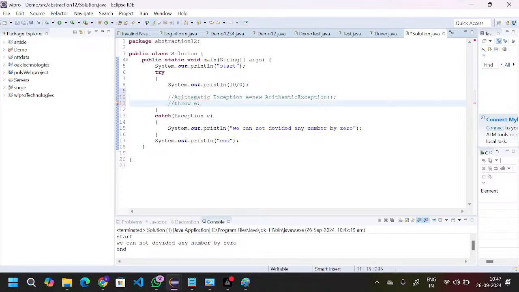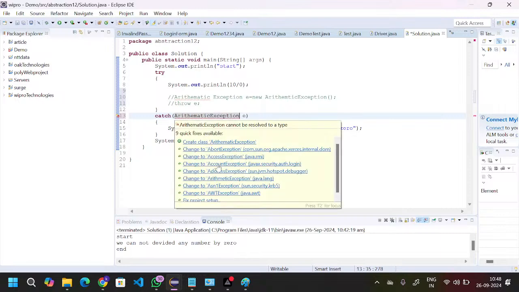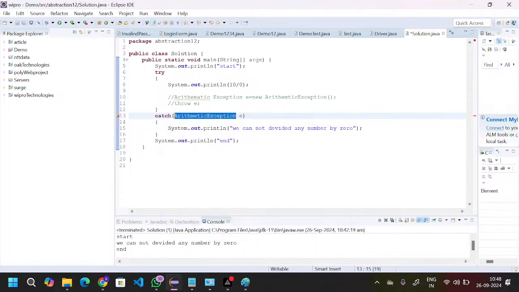Who will catch? Catch is the keyword. The purpose of the catch keyword is to catch the exception. Here Exception is the parent. Now you can directly use ArithmeticException if you know the exception. Okay, change to ArithmeticException. This one is the reference variable; you can give it anything.